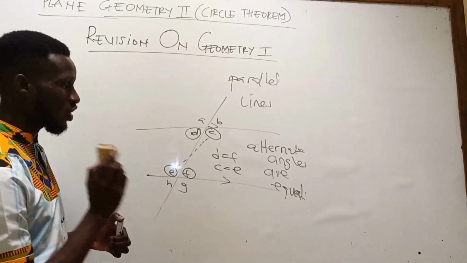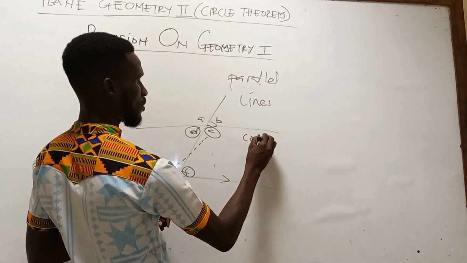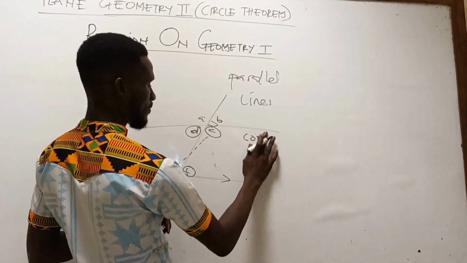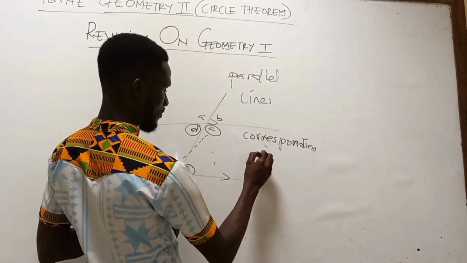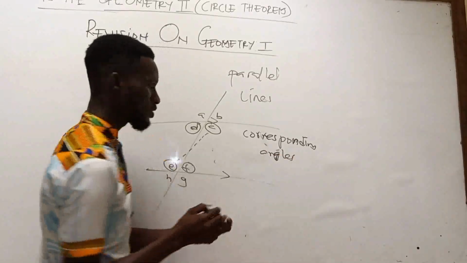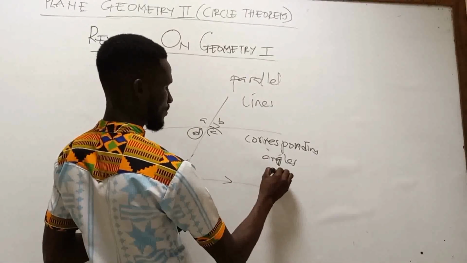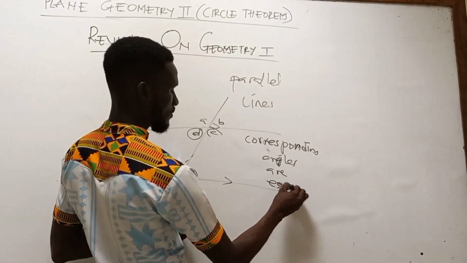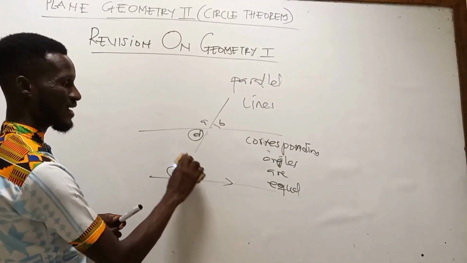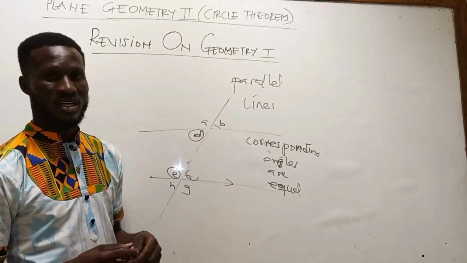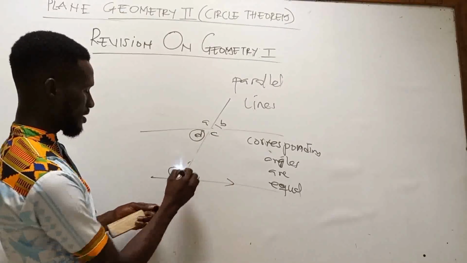Another thing we can talk about is corresponding angles. What do we know about corresponding angles? Corresponding angles are equal. This one is a revision from Geometry 1. Which angles correspond?